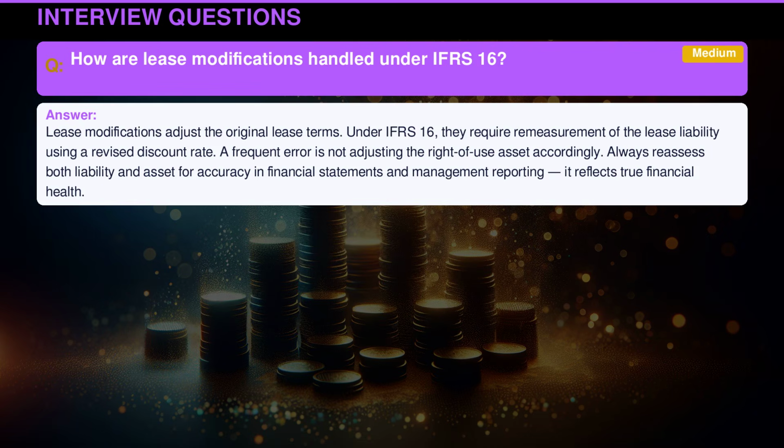Lease modifications adjust the original lease terms. Under International Financial Reporting Standard 16, they require remeasurement of the lease liability using a revised discount rate. A frequent error is not adjusting the right-of-use asset accordingly. Always reassess both liability and asset for accuracy in financial statements and management reporting. It reflects true financial health.